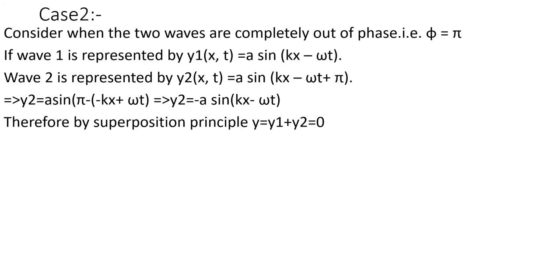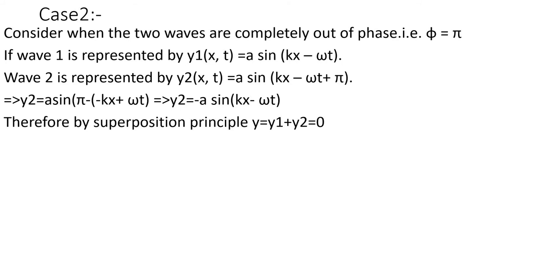When the two waves are completely out of phase, completely out of phase means the phase difference will be pi. So one wave we can write as a sin(kx - ωt). Another wave, how can we write it? A sin(kx - ωt + π). Why? Because there is a phase difference pi that is given already. So y2 can also be written as a sin(π - kx + ωt).